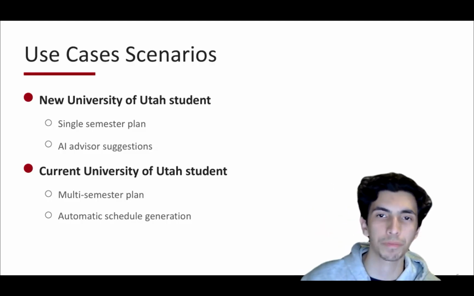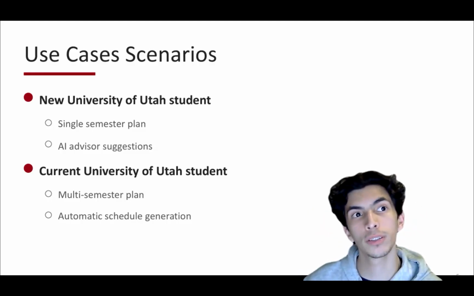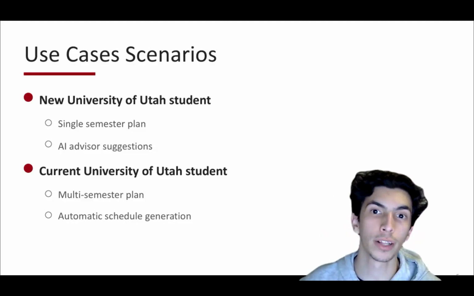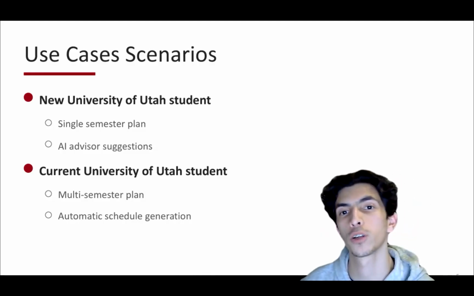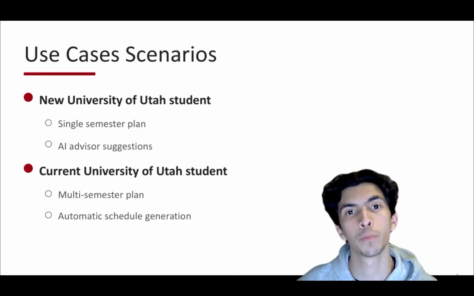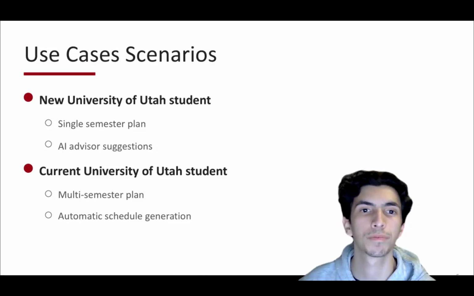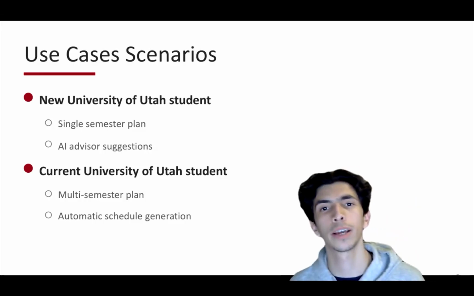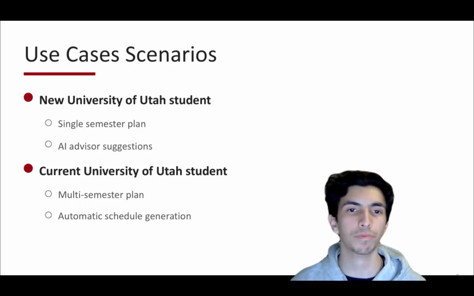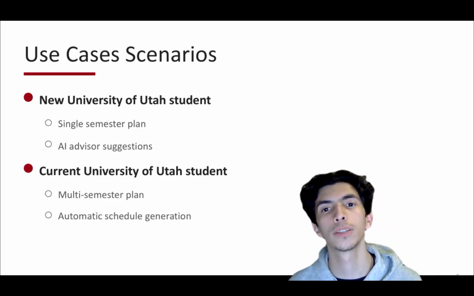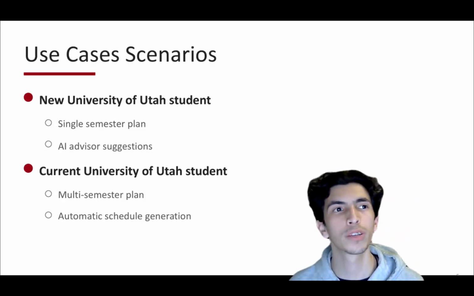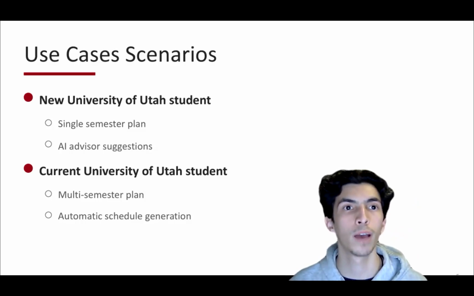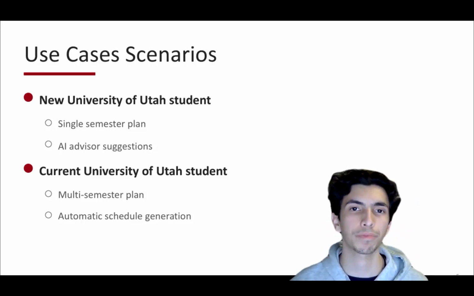We can do that. Now, because we're a current student, we have access to a degree audit. So we can upload this degree audit and have an optimal schedule generated for us. This schedule is based on our major and current credits. We're also able to modify this schedule and customize it later if we need to. This automatic schedule can make our lives easier since we don't really have to think about the classes we need to take. We can just keep uploading our degree audits over and over for the following semesters, and we can just keep getting optimal schedules.